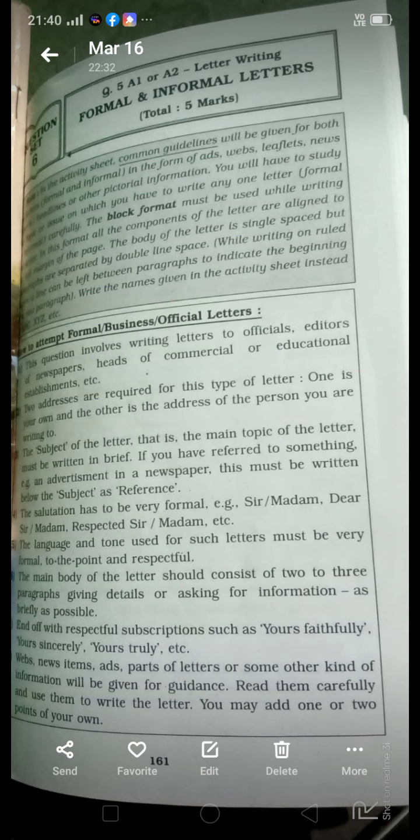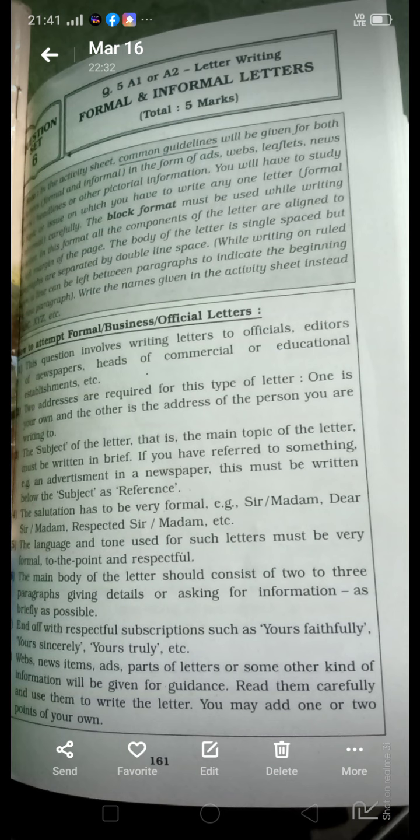The language and tone used for such a letter must be very formal. It must be formal, to the point, and respectful. The main body of the letter should consist of 2 or 3 paragraphs, giving details or asking for information.